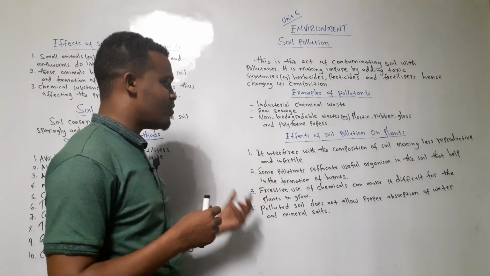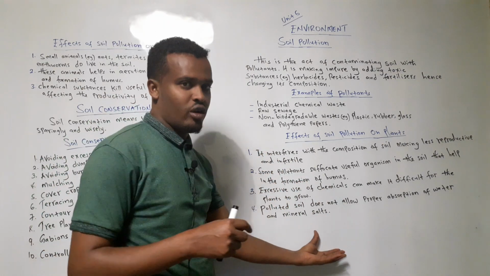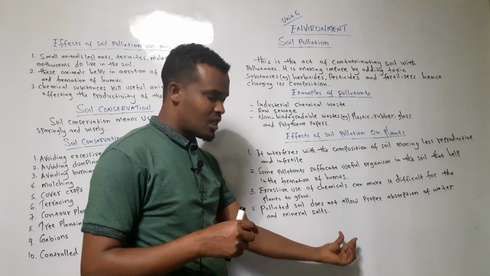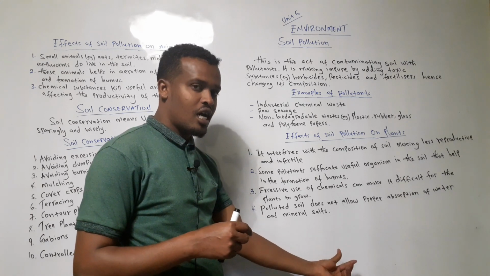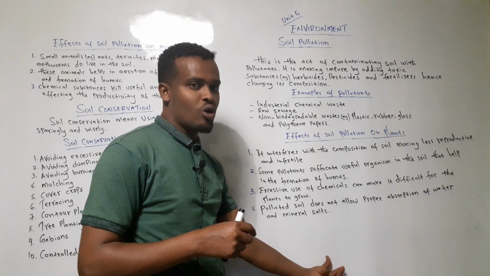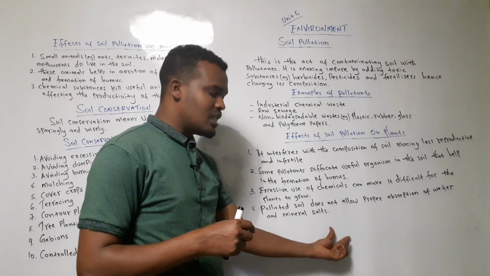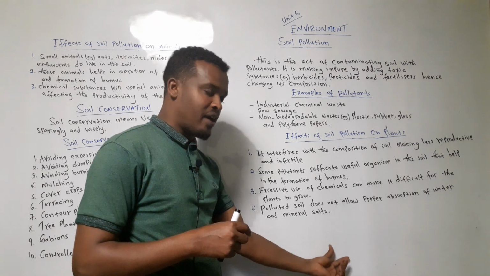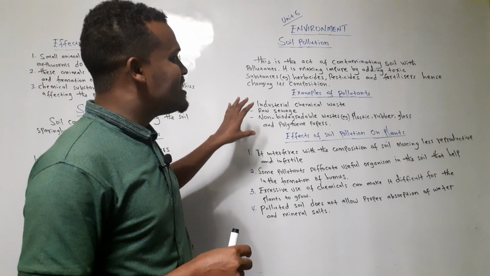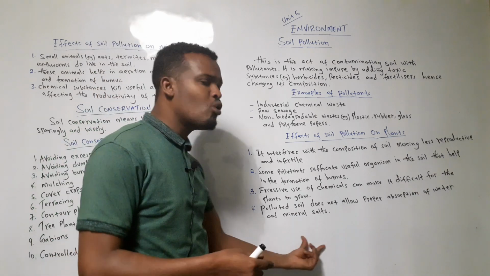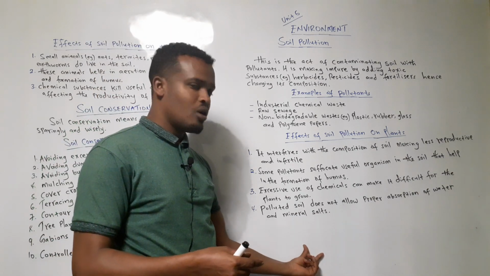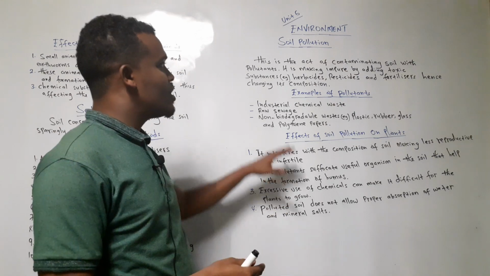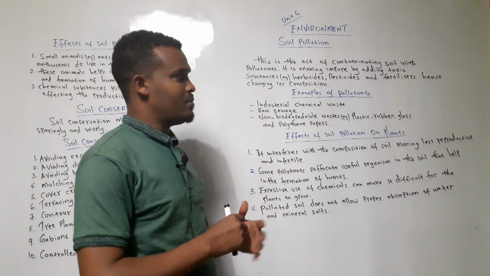For example, in class 4 we have seen composition of soil. Soil contains living things, air, water, and what? Humus or organic matter. These are 4 or 5. They go up to 5. Remember, they change the composition of soil, which means 2 of these 5 will be destroyed. Therefore, the soil becomes fully contaminated.